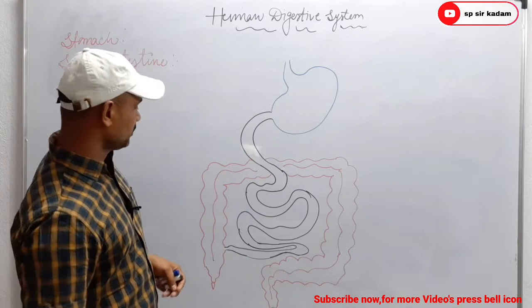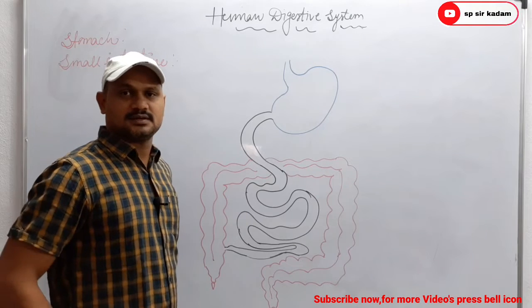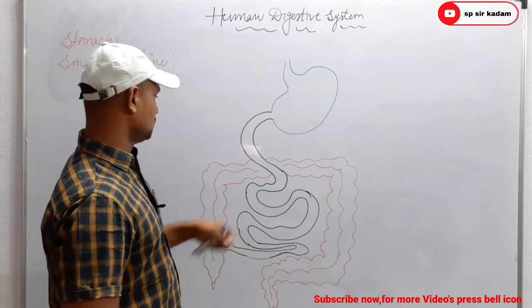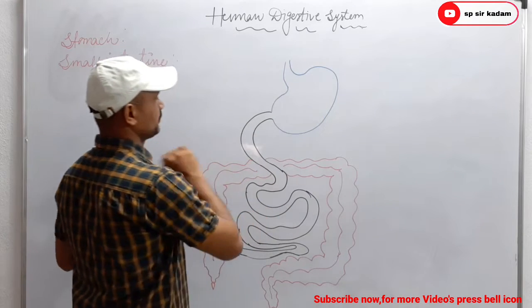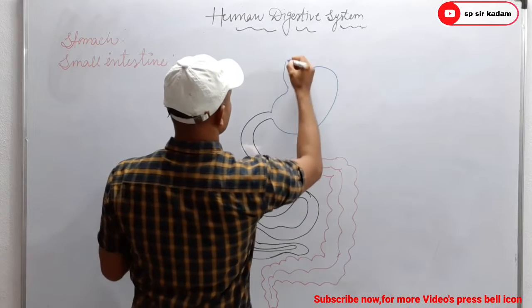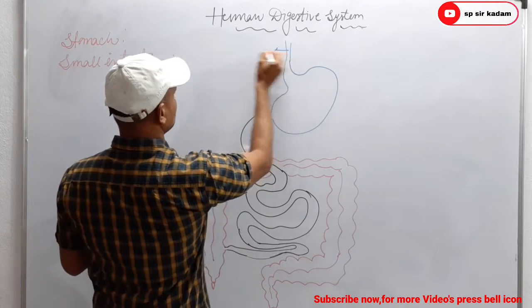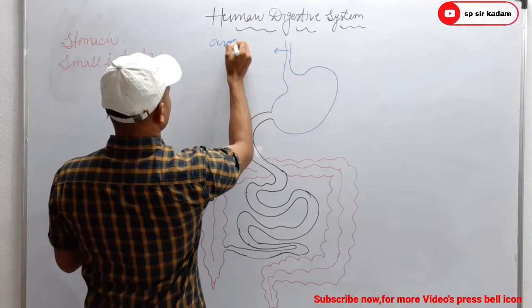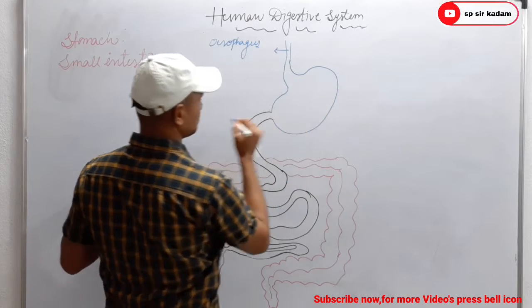So today I am going to explain only two parts of the alimentary canal. One is stomach and the other is small intestine. So this part is stomach. Okay. And above stomach we know esophagus, and esophagus opens into the stomach.